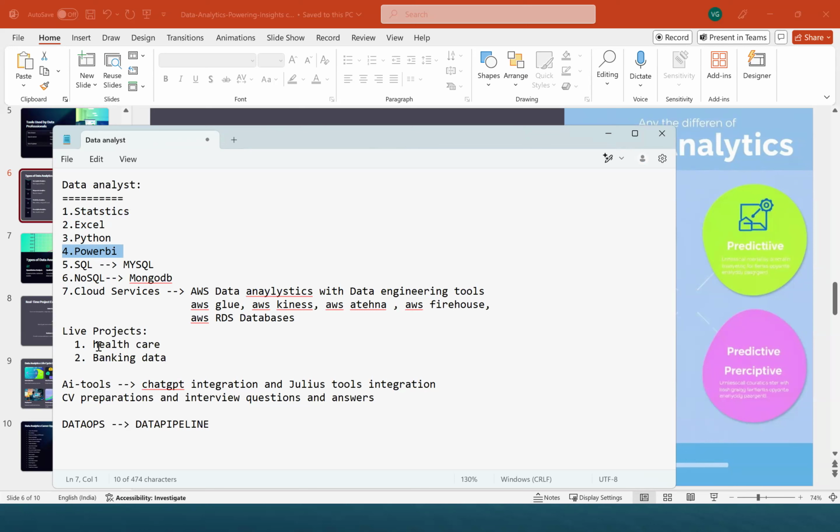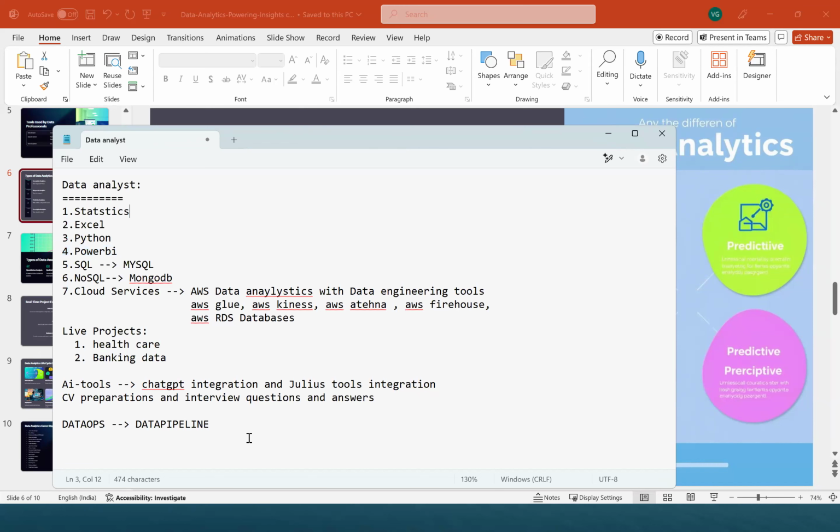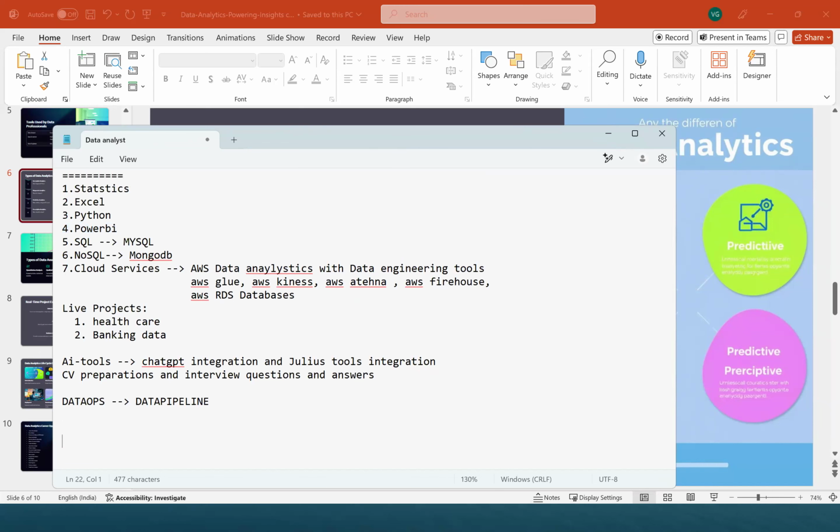And in the live projects, we are going to discuss healthcare and banking data, all these things. And AI tools also. We'll be taking ChatGPT integrations with Excel, Julius tool integrations, CV preparations, and interview questions and answers. And completely we are going to cover data apps with data pipelines. So this is our complete course structure. It is 45 days to 60 days of our course, right?